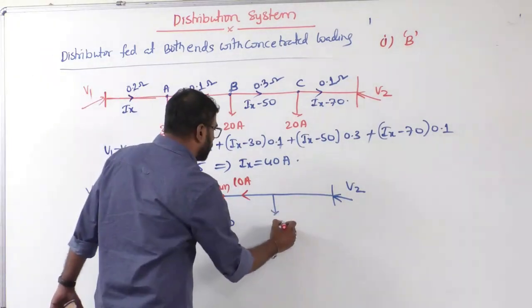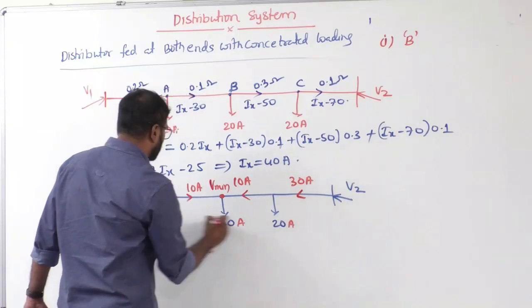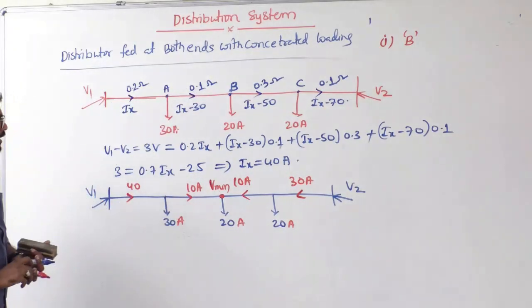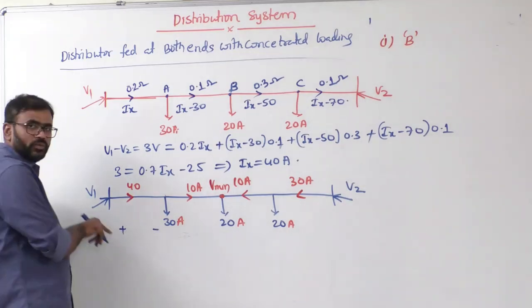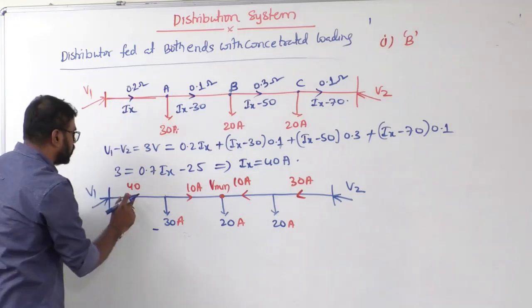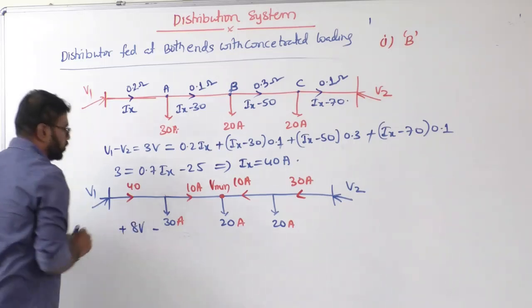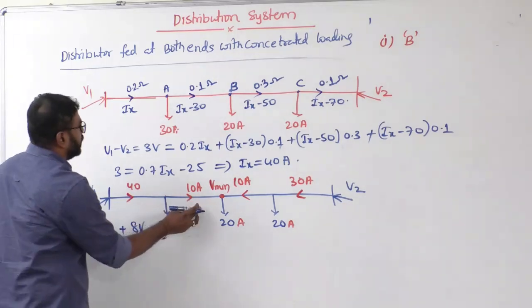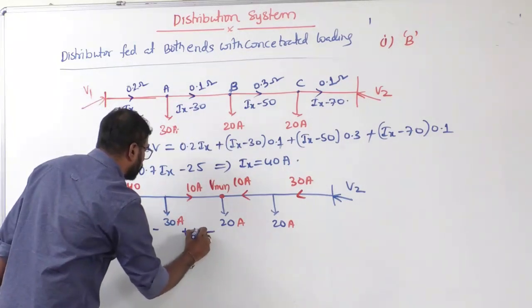Okay. Now let's see, sir. If this is 10, but what about this current? 30 amperes. Why? Here 20 ampere is going. Clear? Now let's see the voltage drop in every section. So this side plus and this side minus. Current entering terminal is plus. What is the resistance? 0.2. 40 into 0.2, this is what? 8 volts. Clear? Now here 10 into 0.1, which is what? 1 volt, plus minus 1 volt.